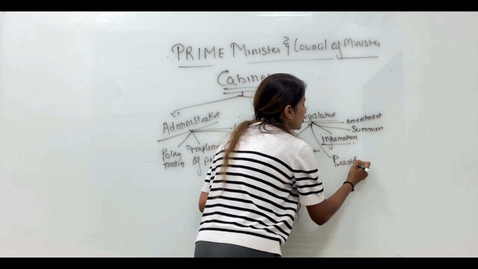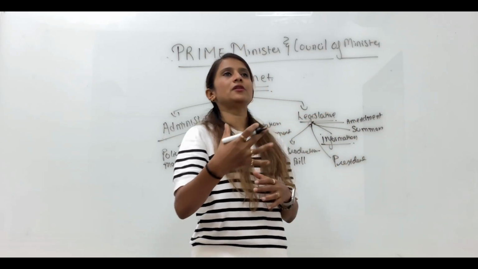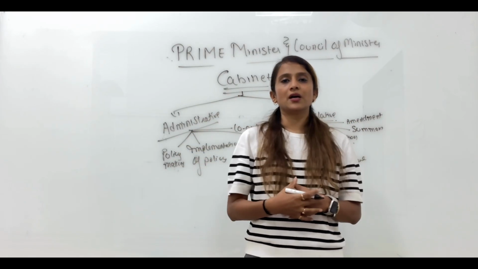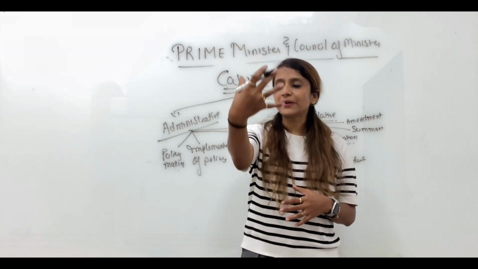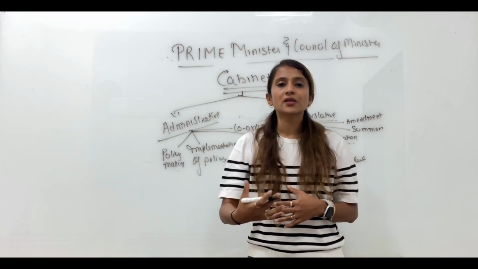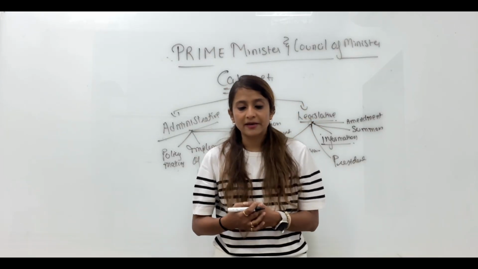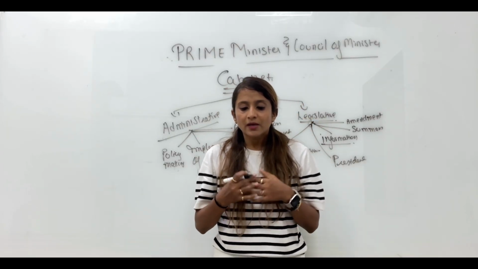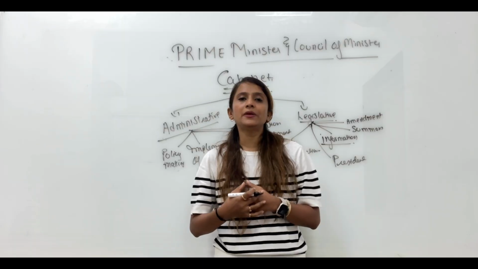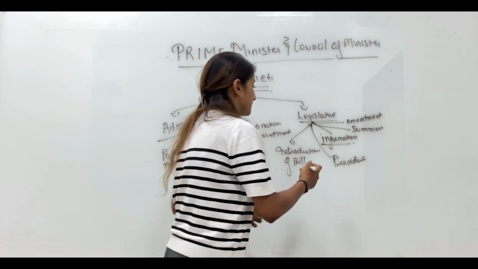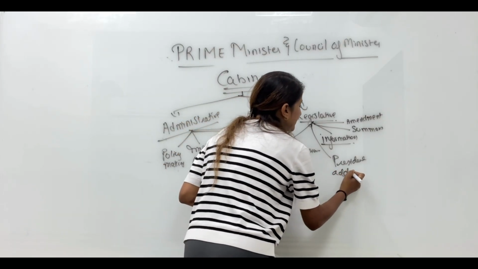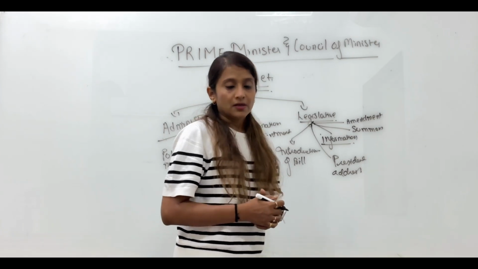President's special address. So in the beginning of the year, the president will address the house. In that address, he explains the policies and the working of the government. That address is prepared by cabinet. It is cabinet who will be preparing that address. Okay, president's address.